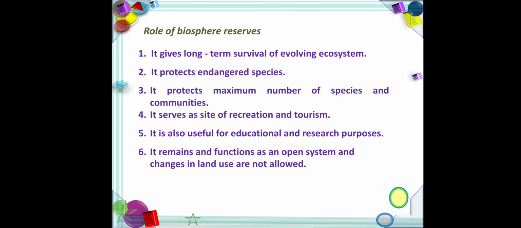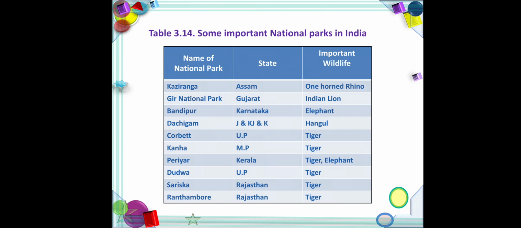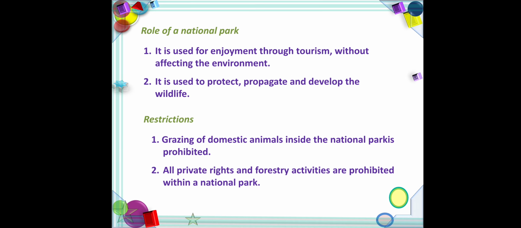The role of biosphere reserves: protect endangered species, sites of recreation and tourism, useful for education and research purposes. Second one, national park. A national park covers an area of about 100 to 500 square kilometers, to conserve wildlife and environment. Examples: national park in Gujarat. The role of national parks: tourism without affecting the environment, and protect and propagate wildlife.